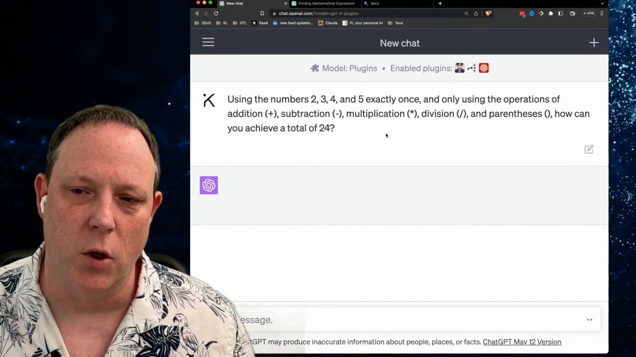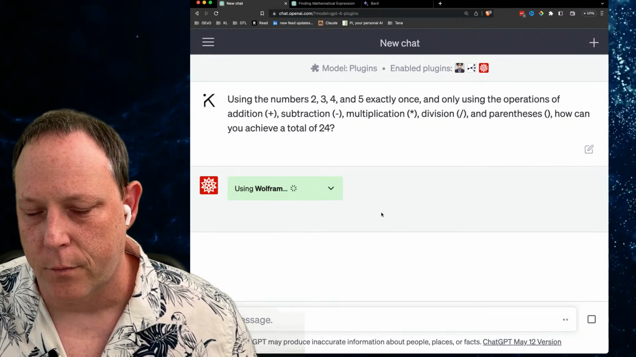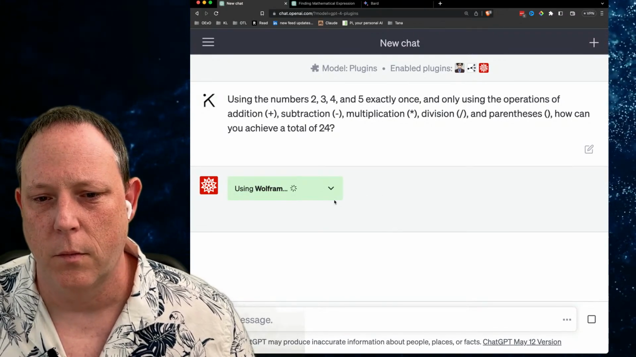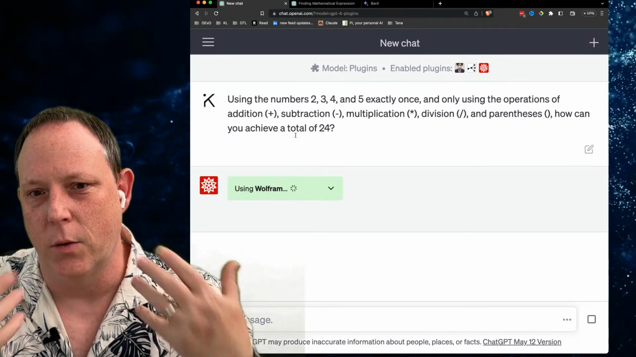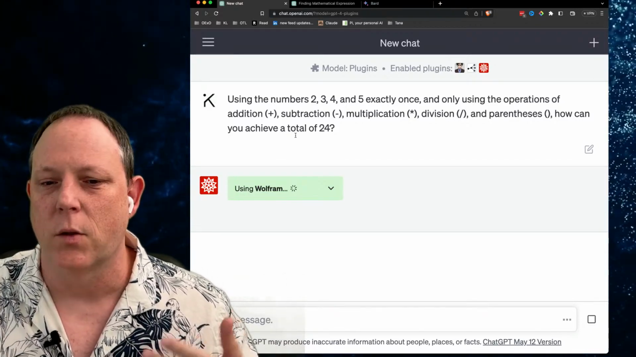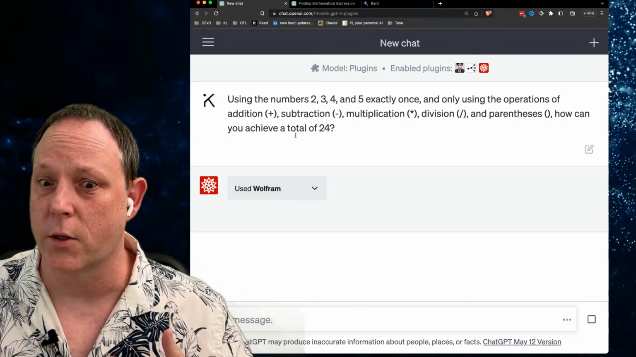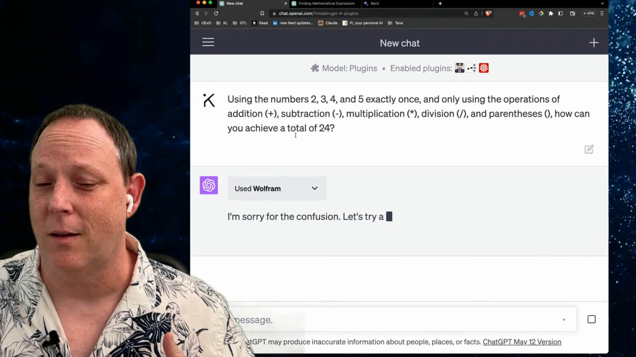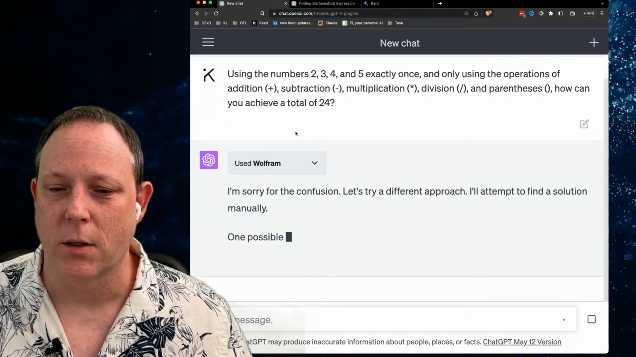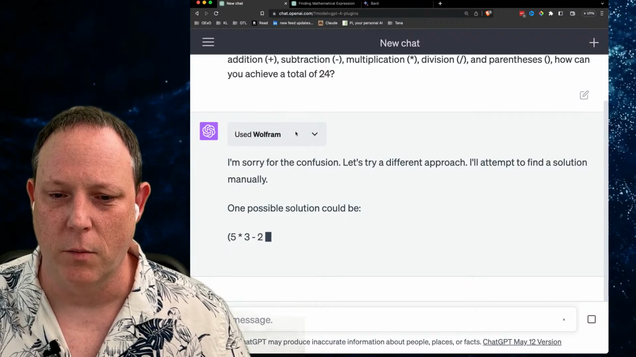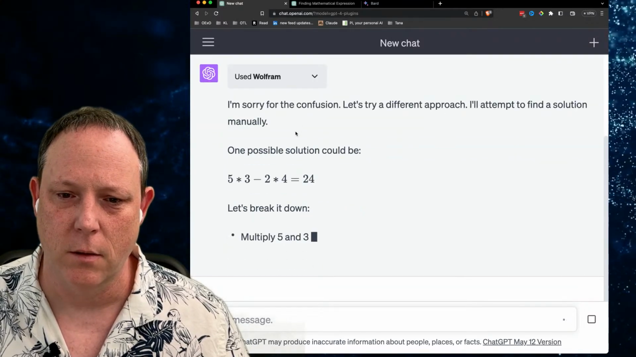One of my kids brought this problem home the other day. So it knows that we've asked it to do some math. So it's going to try to use Wolfram to answer the question, but it can't, right? It usually will miserably fail. Let's see what happens here.